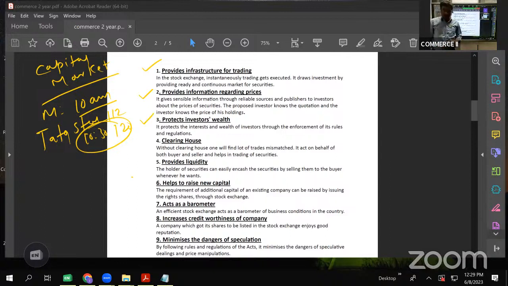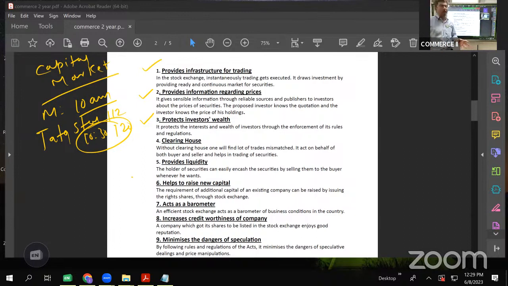Then protects investors' wealth. See, stock exchange is one place where licensed brokers, licensed agents will do the trading. So there is no chance that the investor's wealth is being manipulated or used somewhere else, or he is kept in dark. There is no possibility. These days it is not possible to keep the investor in dark, and investment is not done properly or in an organized manner.